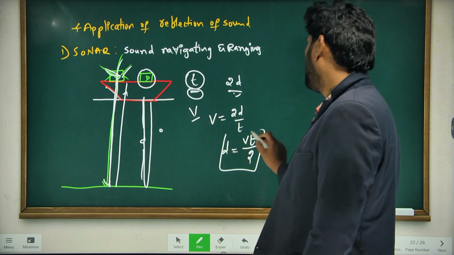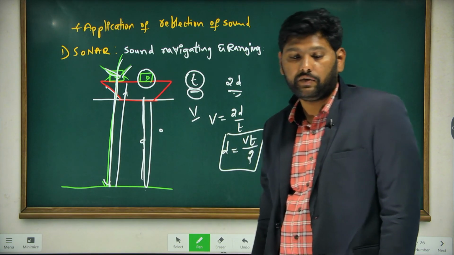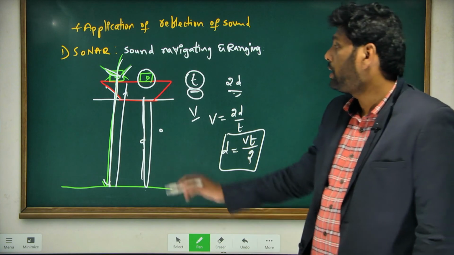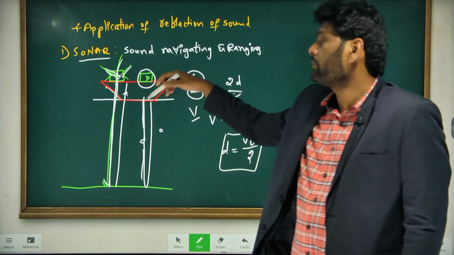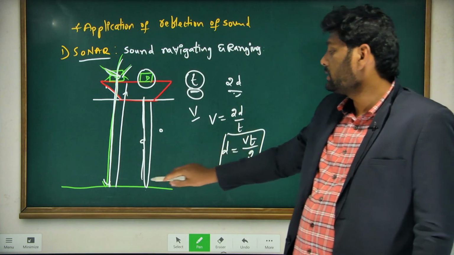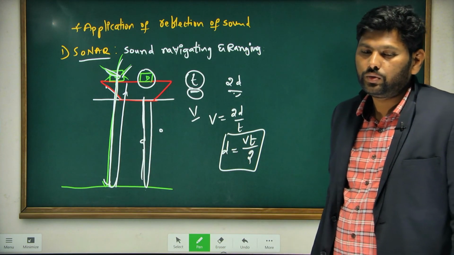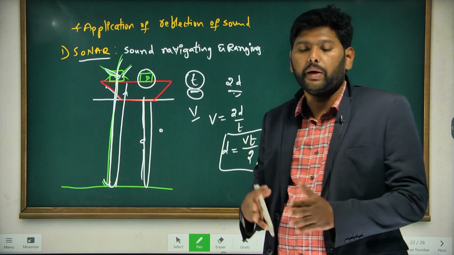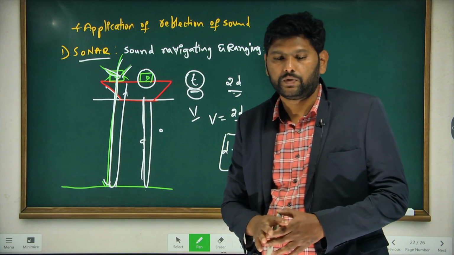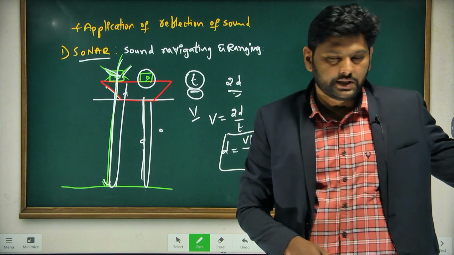This way we can identify the depth of the sea using the sonar system. So this is the way reflection of sound helps you know the depth of the sea. This is today's topic.